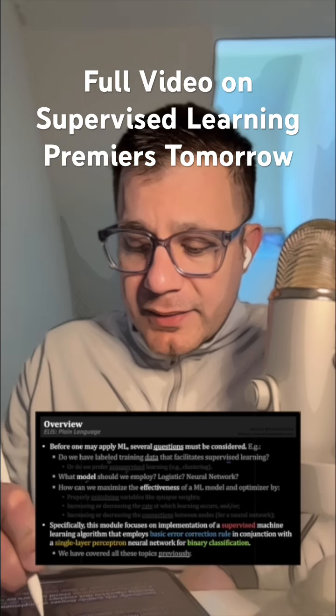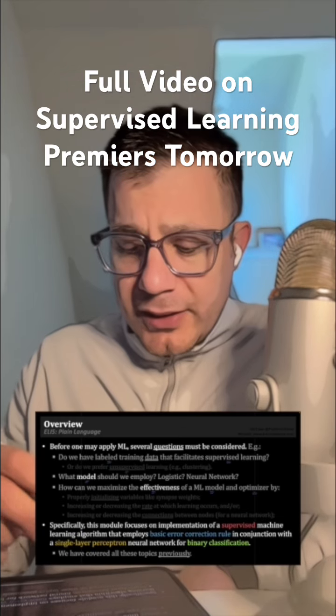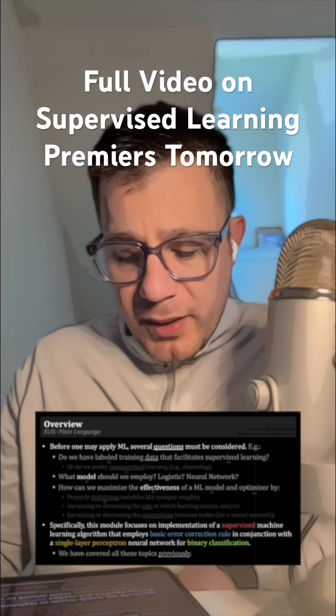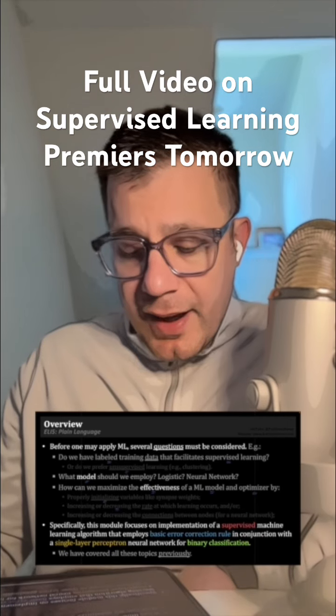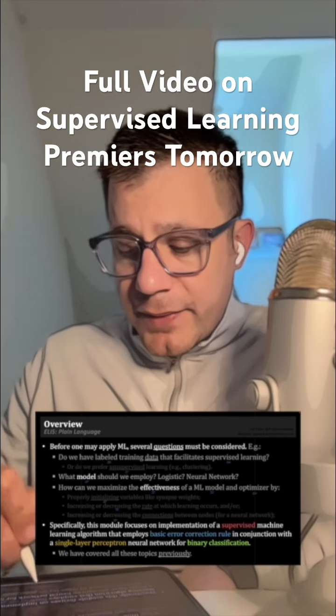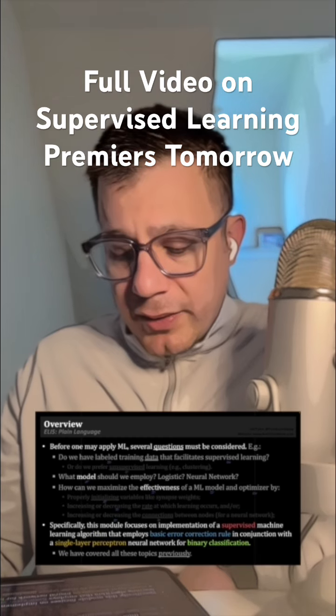How can we maximize the effectiveness of the machine learning model and optimizer by properly initializing variables like the synapse weights, by increasing or decreasing the rate at which learning occurs, and or increasing or decreasing the connections between nodes? And this again obviously would only apply to a neural network.